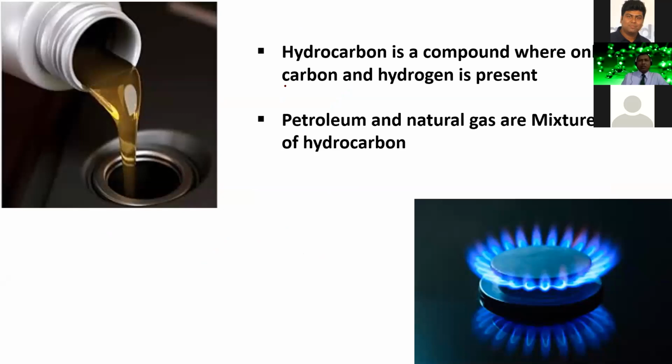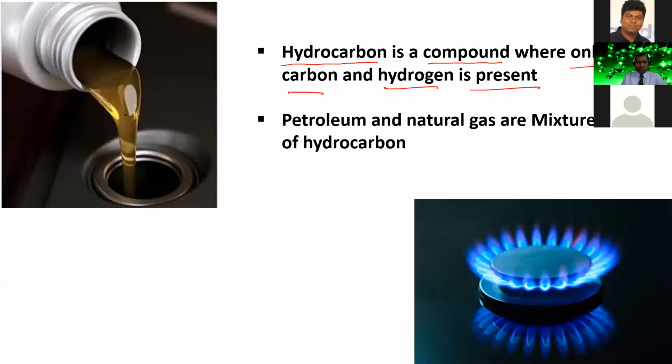Now, another piece of information for you, dear students, that is hydrocarbon. So, what is hydrocarbon? Basically, hydrocarbon is a compound where only two elements, carbon and hydrogen, are present.